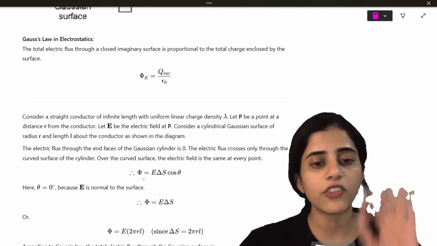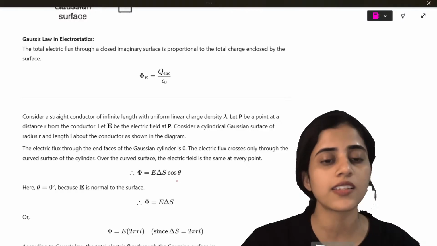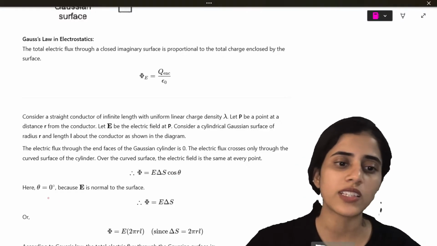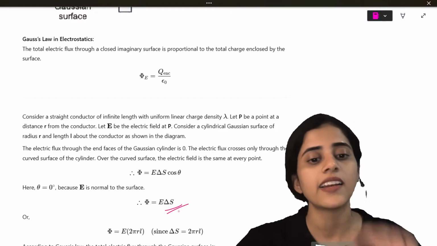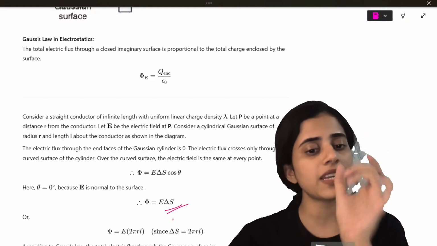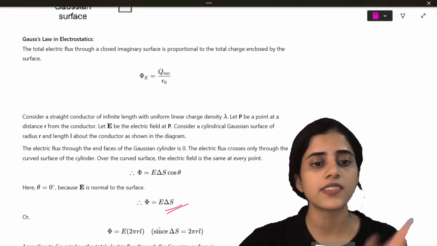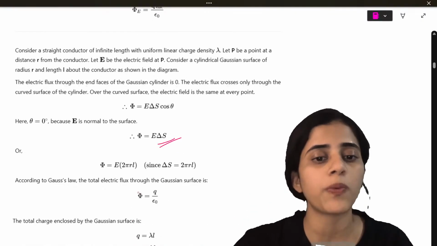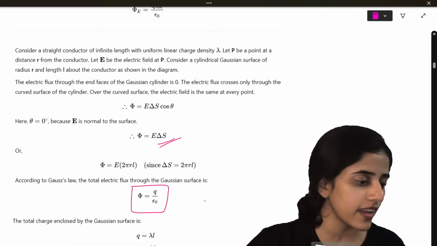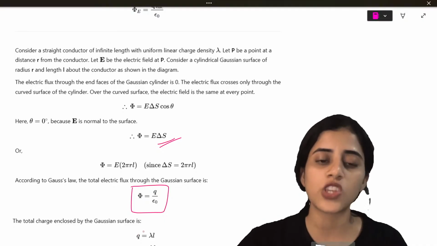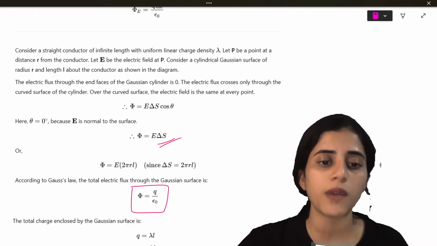Okay, so how will we find phi? Phi is E del S cos theta. Now theta is 0 because E is normal to the surface. It becomes E del S. Now what is del S? Del S is the surface, so it is 2 pi r L. We also know from Gauss law phi is q by epsilon naught. What is q? q is lambda L because it is the total charge enclosed by the surface.